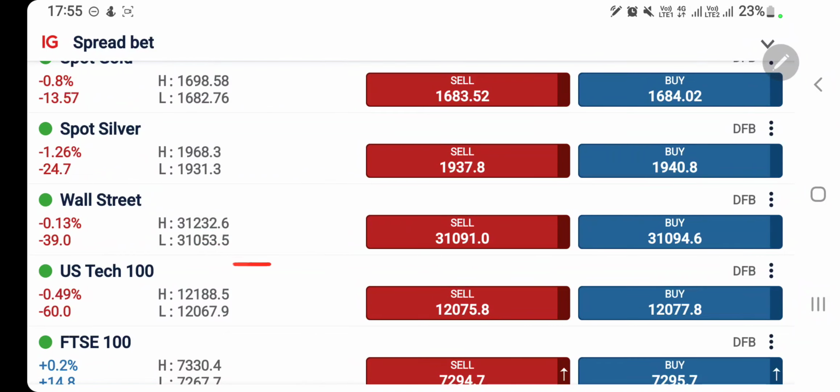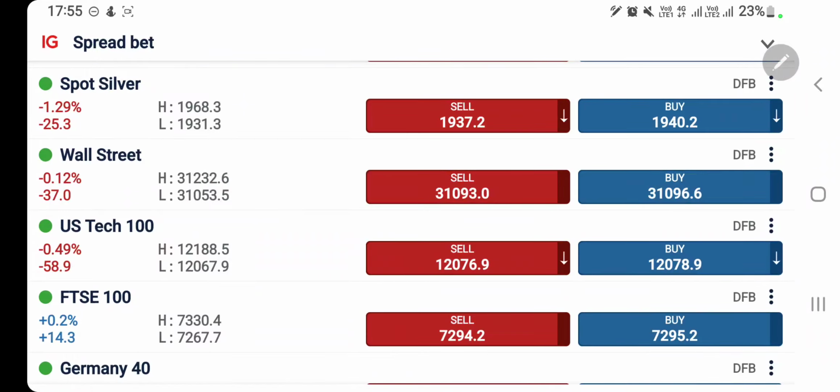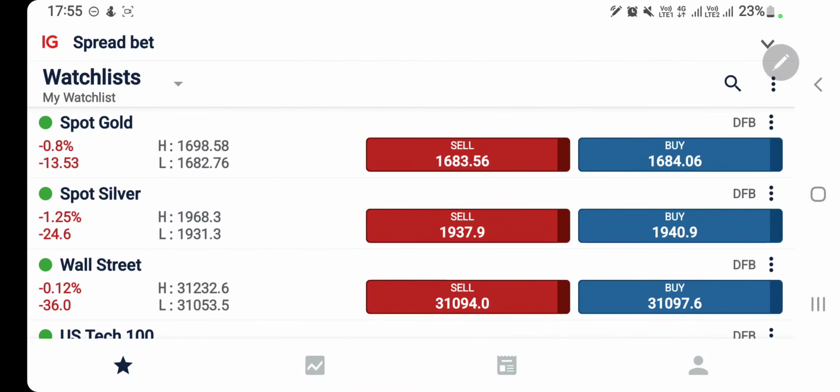Likewise, US 30 has achieved 31050, 31150. It failed to go past 31150. At the same time, US 100 has achieved a low here. Now what is going to happen today with the US cash session? Which position should you take in order to profit? We will see with the help of candlestick charts and indicators.